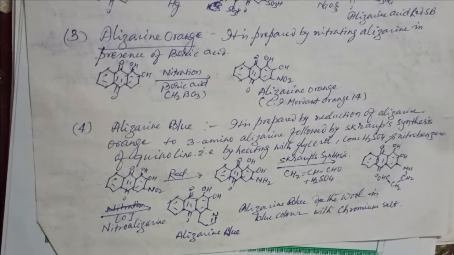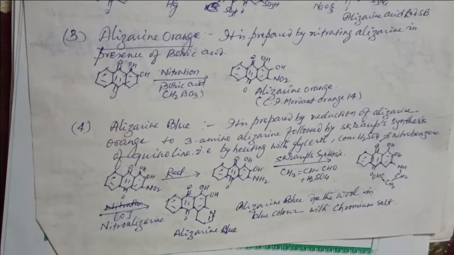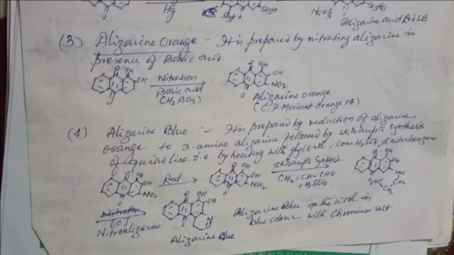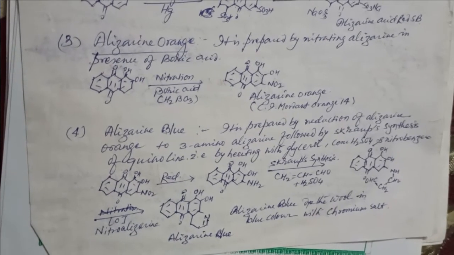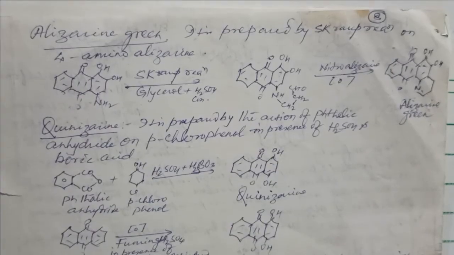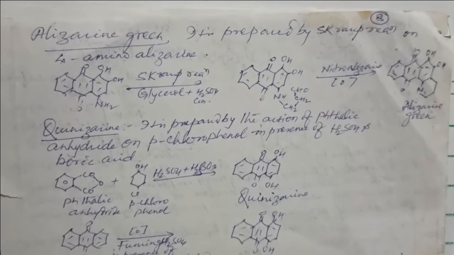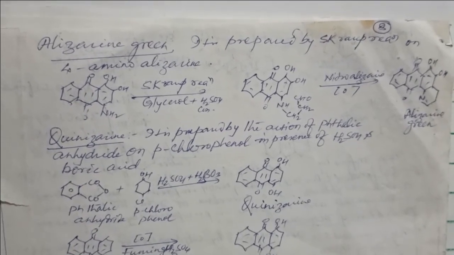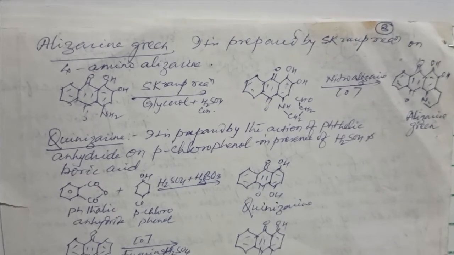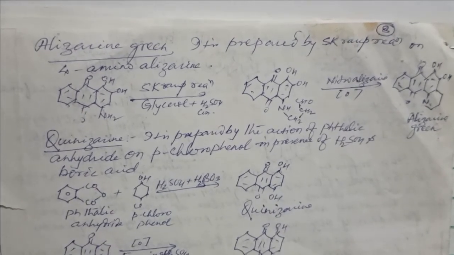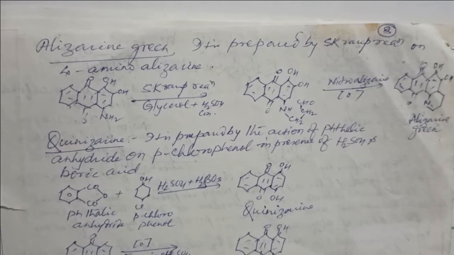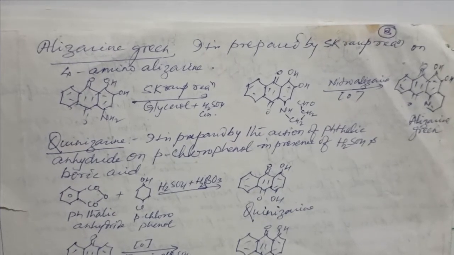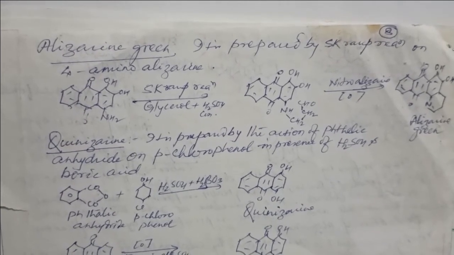And we get the alizarin blue, which dyes in blue color with the chromium salts. Alizarin Green. It is prepared by the Skraup reaction on 4-amino alizarin in presence of glycerol and H2SO4, and we get the alizarin green.